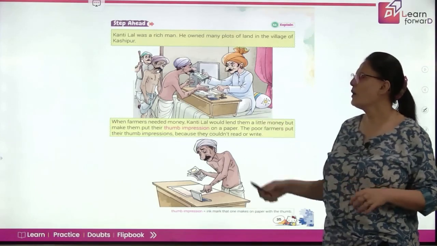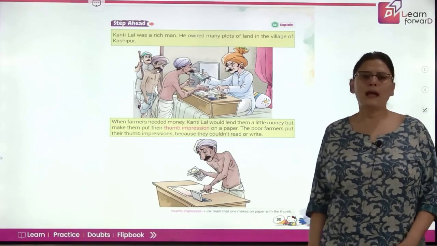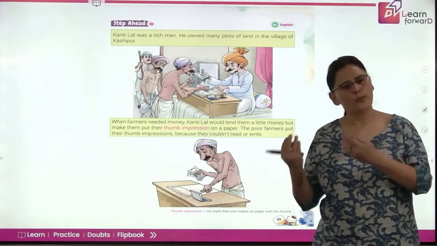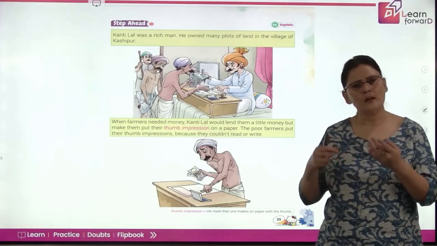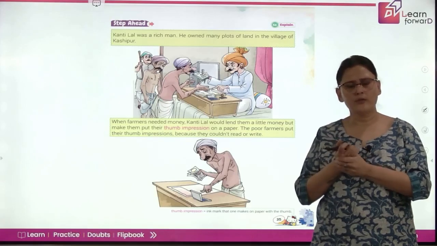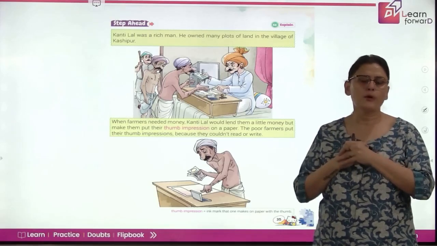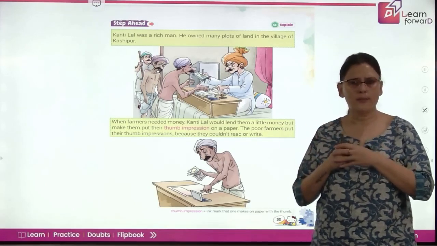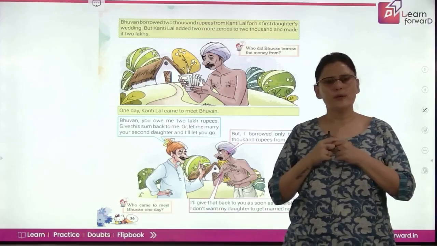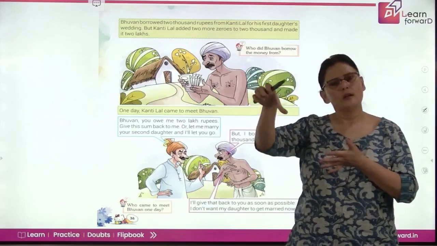So there was a man whose name was Kanti, and he lived in a village. He was really rich. And what he used to do is he used to lend money to the farmers who were in need, right? So the farmers used to borrow money from him, and then he used to take the thumb impression of the farmers as they could not read and write, so they were not able to put their signatures, right? So just with this we can make out that something fishy must have happened, because the farmers were not able to read what was there on the papers, right? Thumb impression is, people who are not able to read and write put their thumb impression. We have a stamp pad. On the stamp you press your thumb and then you put your thumb impression, right?